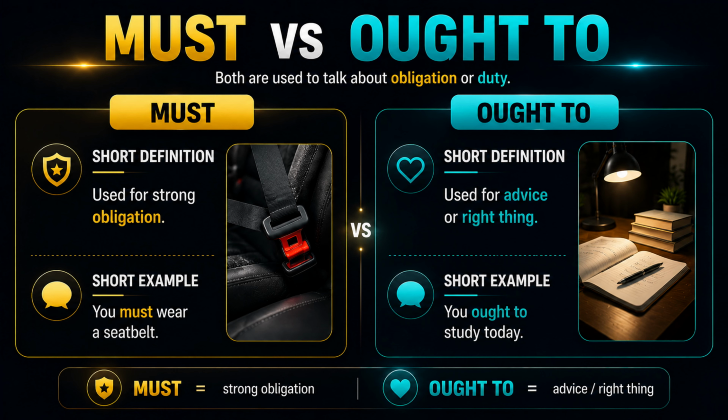Page, must versus ought to. Must and ought to are both used to talk about obligation or duty. We use must for strong obligation. Example, you must wear a seatbelt. We use ought to for advice or the right thing to do. Example, you ought to study today. Must sounds stronger, ought to sounds softer and more polite.